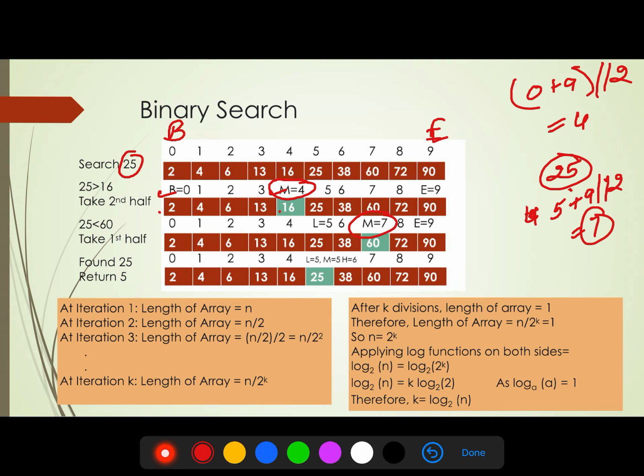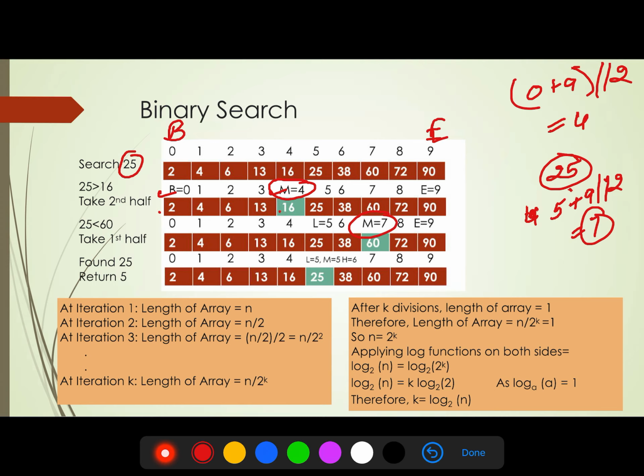Now again we check whether it is less than or greater than the value we are going to find. When we compare, we can see very easily that the value we are searching for is less than this value.